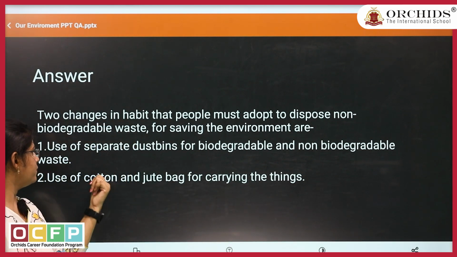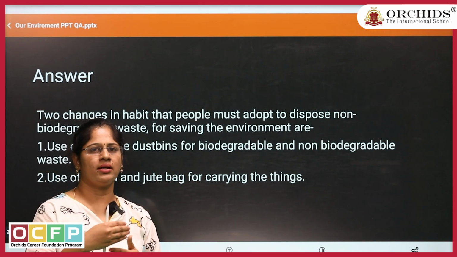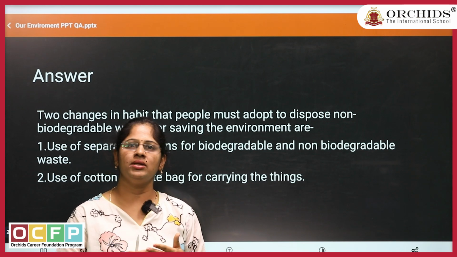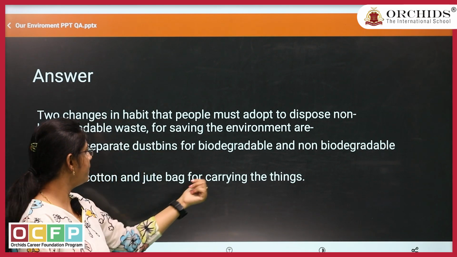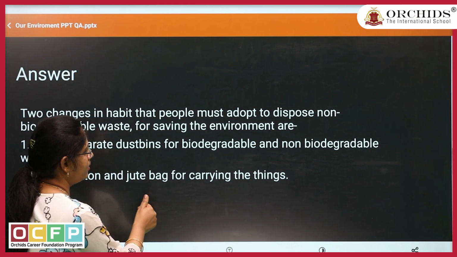Second thing: use cotton and jute bags for carrying things. Whenever we go out, instead of carrying plastic bags, we need to carry a jute bag or a cotton bag. This is how we can reduce non-biodegradable waste.